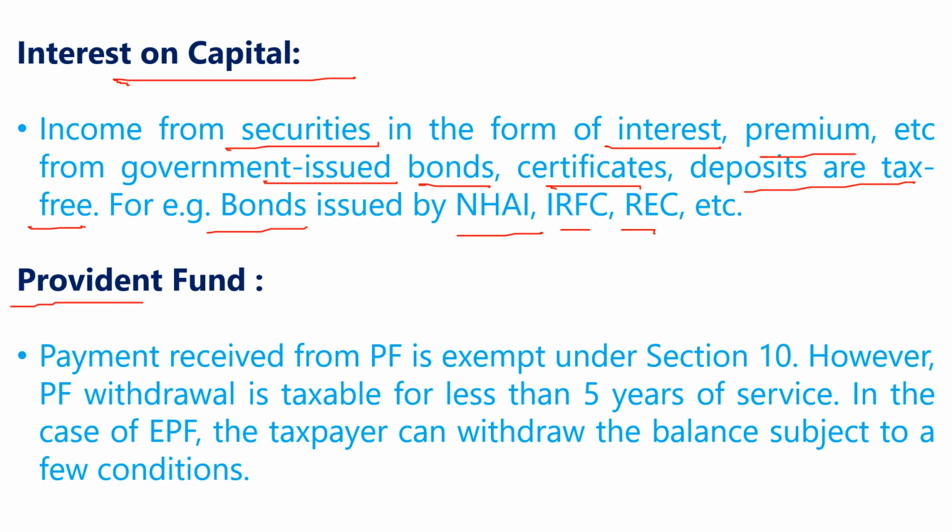Provident fund. Next is Provident fund, PF. Payment received from PF is exempt under section 10. However, PF withdrawal is taxable for less than 5 years of services. Okay, अगर 5 years का सर्विस उससे कम है, is taxable.